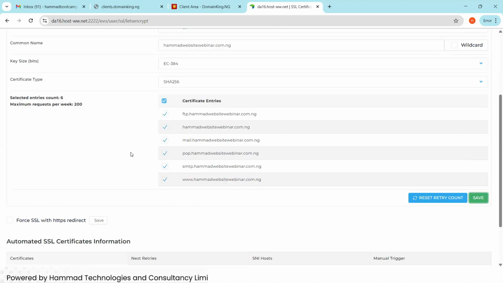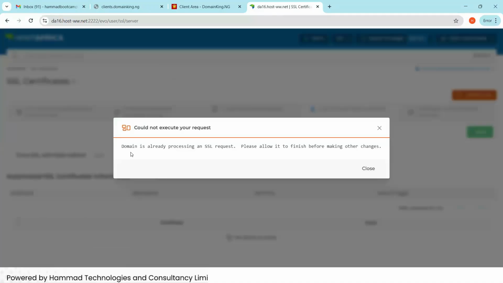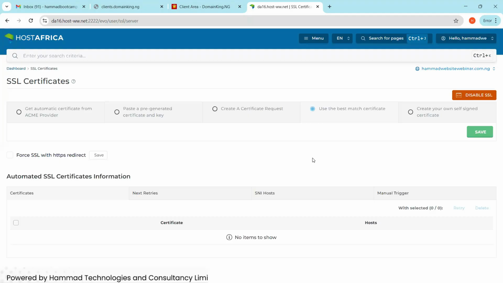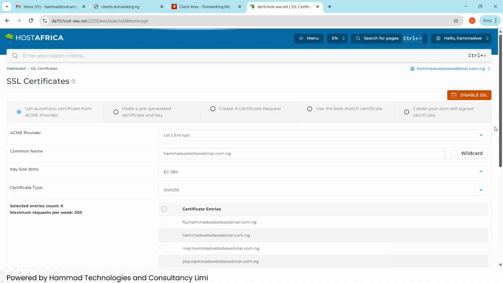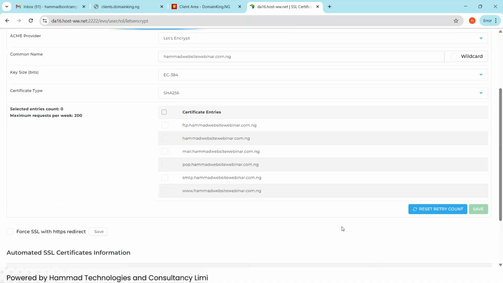You see, since we purchased this domain, they automatically gave us an SSL certificate, and that's why it said the domain is already processing an SSL request. Please allow it to finish before making another. That's why I told you maybe they are working on activating the website. Even though I know when you purchase, it takes a few hours for them to activate the website and for you to have all the features. But I showed you this is how you can do it, and this is how you install it for any name or any domain that you have. This is how you install this SSL certificate. Please take note of this.